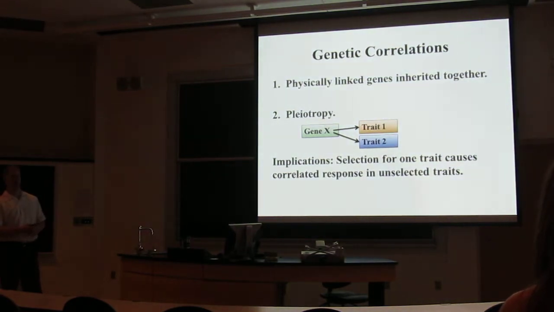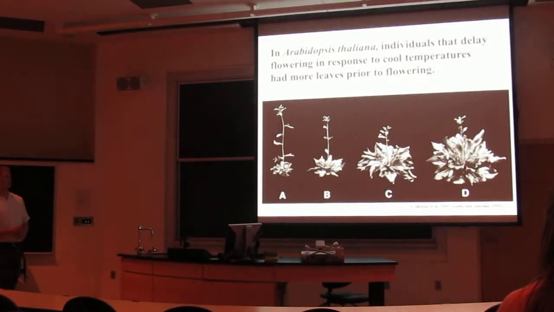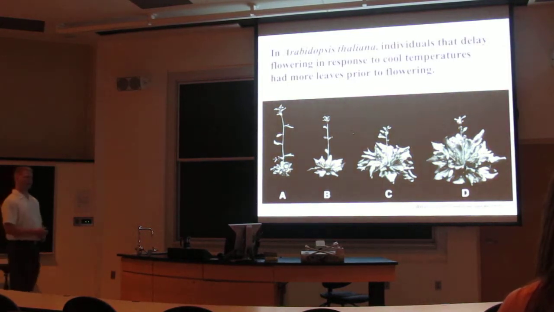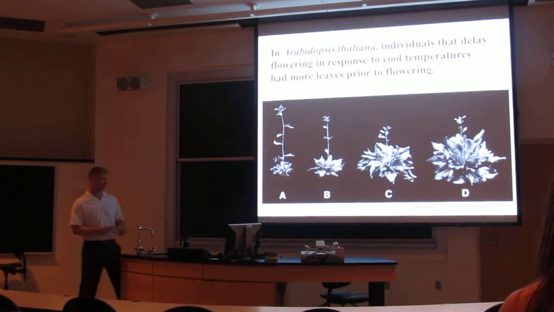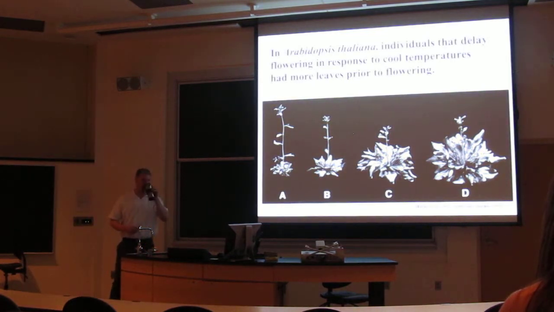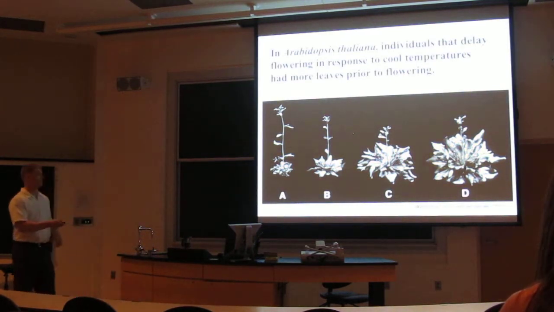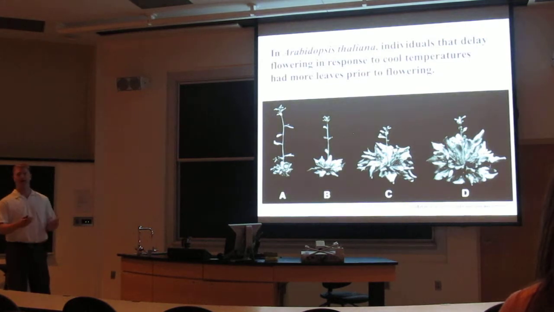Oftentimes, genetic correlations are observed in a single environment. However, few studies have observed correlations in multiple environments. One of those studies found that in Arabidopsis thaliana, individuals that delay their flowering in response to cool temperatures had more leaves prior to flowering. So you can see how this might be adaptive in some environments if having more leaves before you flower allows you to produce more flowers and more seeds, thus increasing fitness.